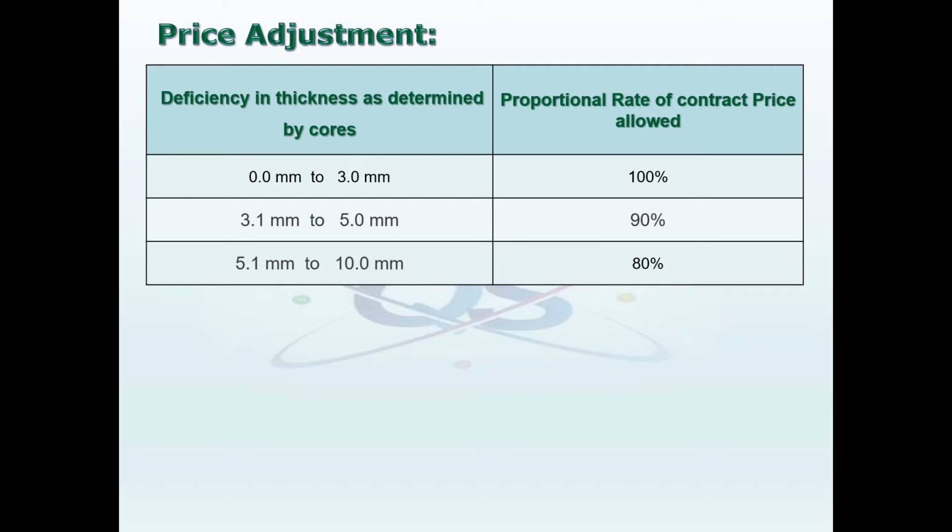So deficiency in thickness as determined by course: 0.0 mm to 3 mm, proportional rate of contract price allowed 100%. From 3.1 mm to 5 mm, 90%, and from 5.1 mm to 10 mm the proportional rate of contract price allowed 80%.